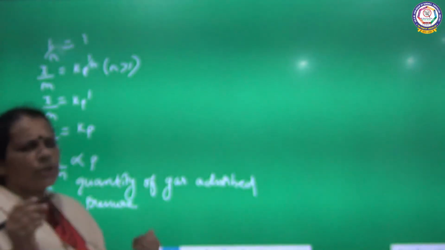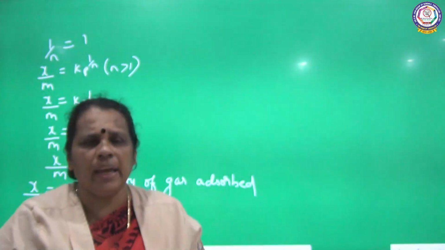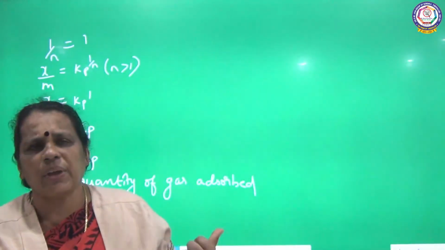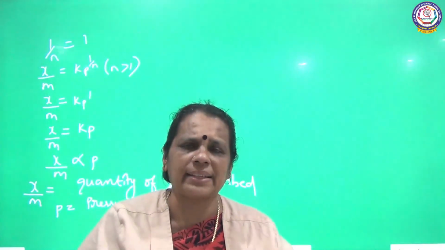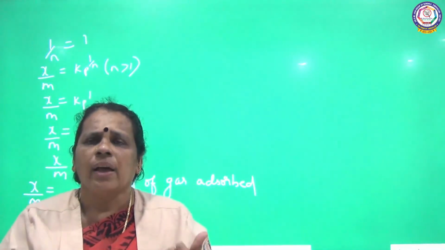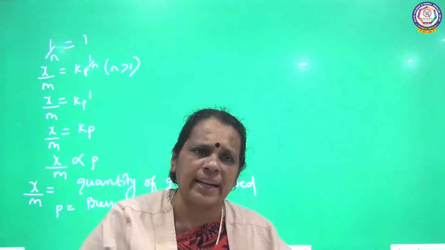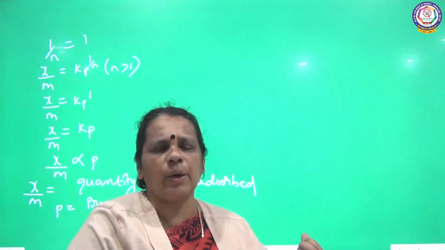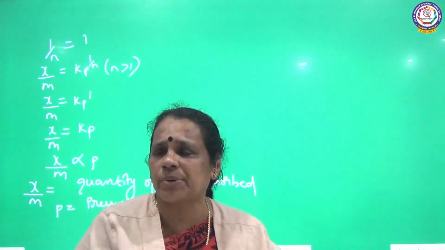So this Freundlich adsorption isotherm gets validity only by getting a straight line. That's why I have taken logarithm. I have plotted log p in the x-axis and log x by m in the y-axis. I have got a straight line where the slope is equal to 1 by n and the intercept is log k. So this equation talks about the validity of the Freundlich adsorption isotherm.